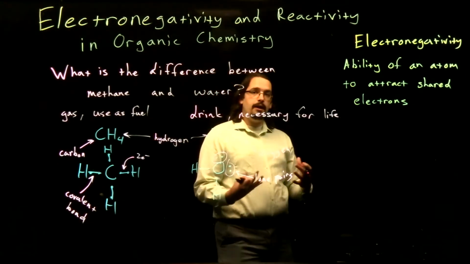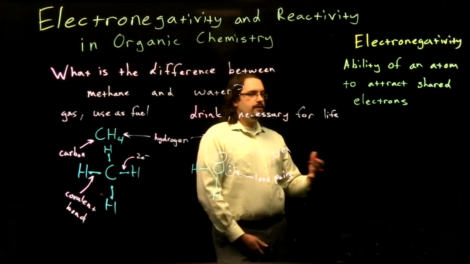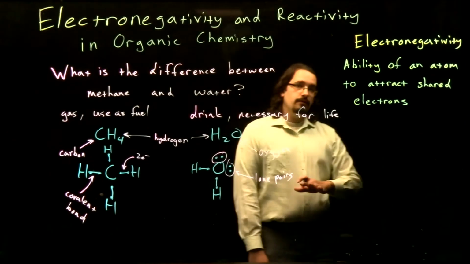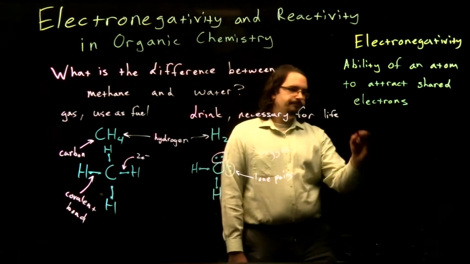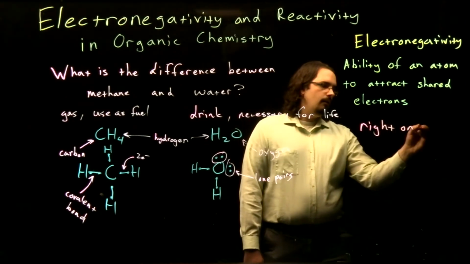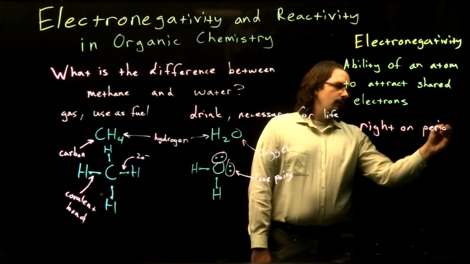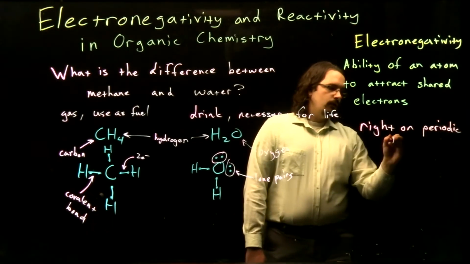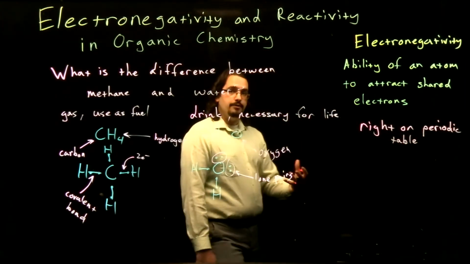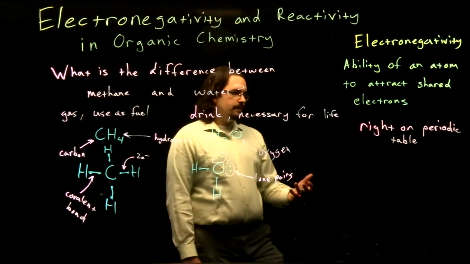Now, of course, we need to understand how our atoms will differ in electronegativity. This is a periodic table trend, meaning that it changes as we move around the periodic table. As we move to the right on the periodic table, we're moving towards atoms with higher numbers of protons.